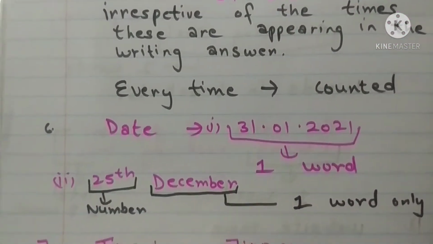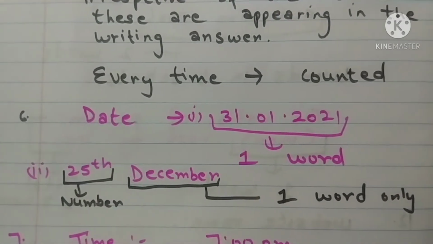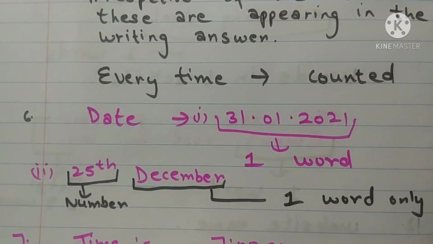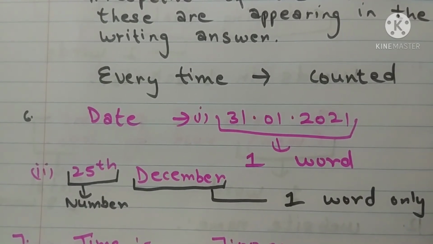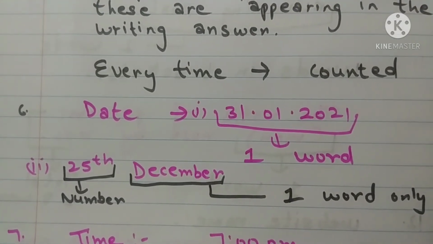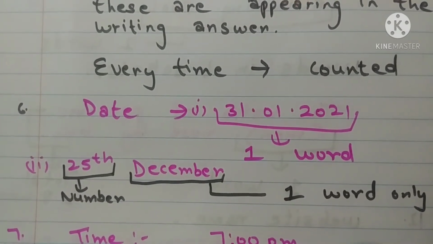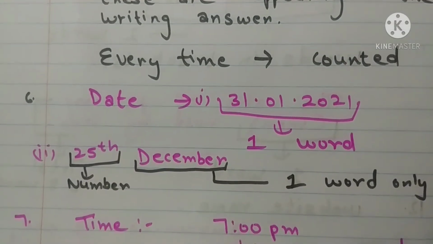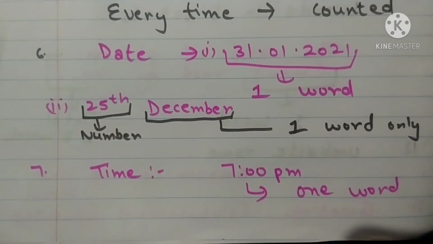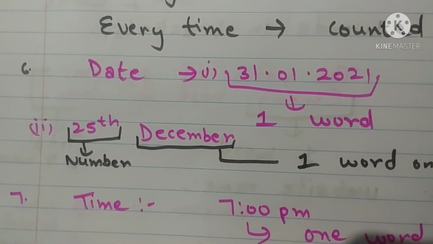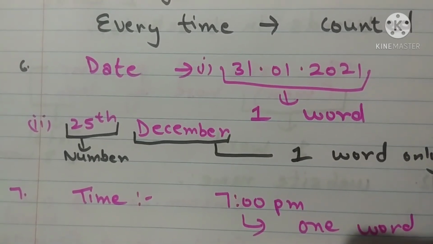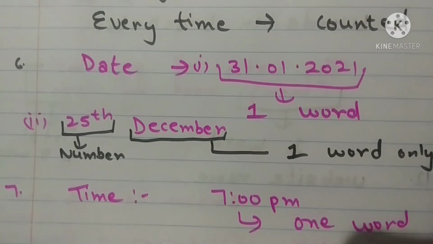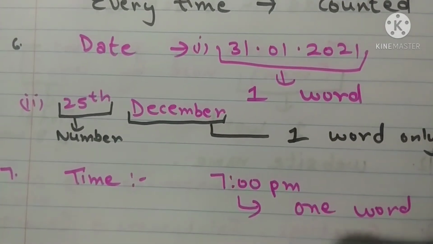Next is date. The format of date. First one is like that, 31st January 2021. So if you are mentioning a date like this in your letter, especially we need to write dates in letter writing, so if you are mentioning like this, it will be taken as one word by the examiner. Second format is like this, 25th December. So now 25th is a number, right? And December will be counted as one word. So this is your one word only.